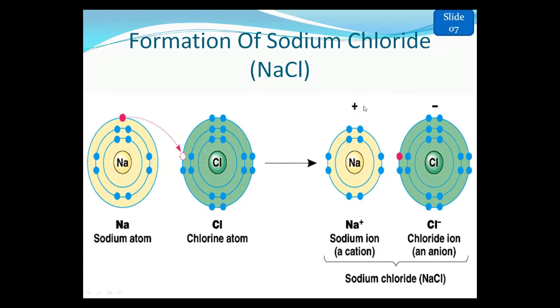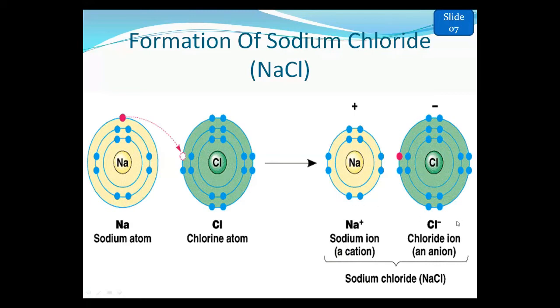So positive charge is created on the sodium, and negative charge forms on the chlorine. These two charges attract the two atoms together, so a bonding force is formed, an electrostatic force of attraction between these two atoms, and they form a bond which is called the ionic bond. So this is the electronic structure of the atoms to clear the concept of the formation of sodium chloride by gaining or losing of electrons.